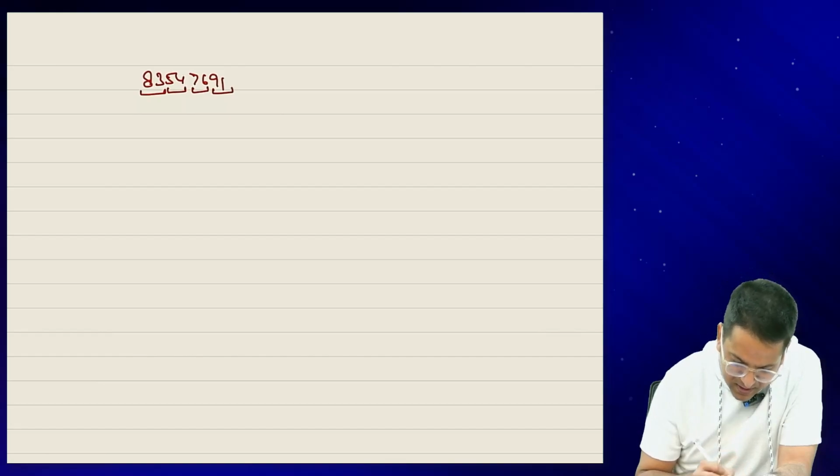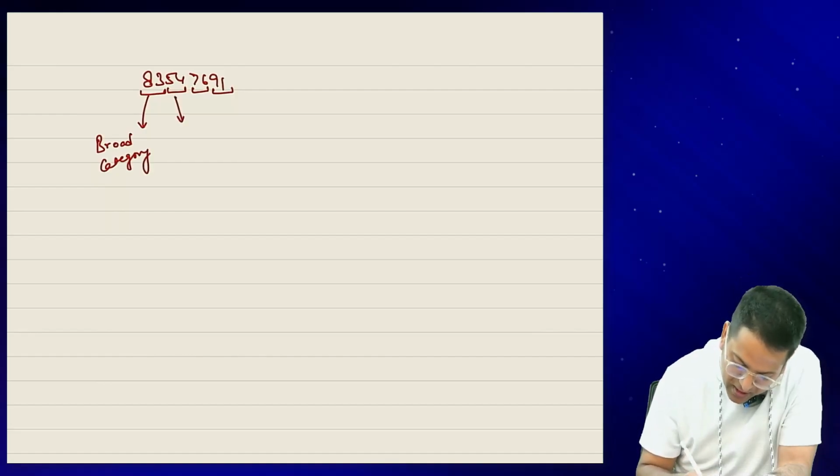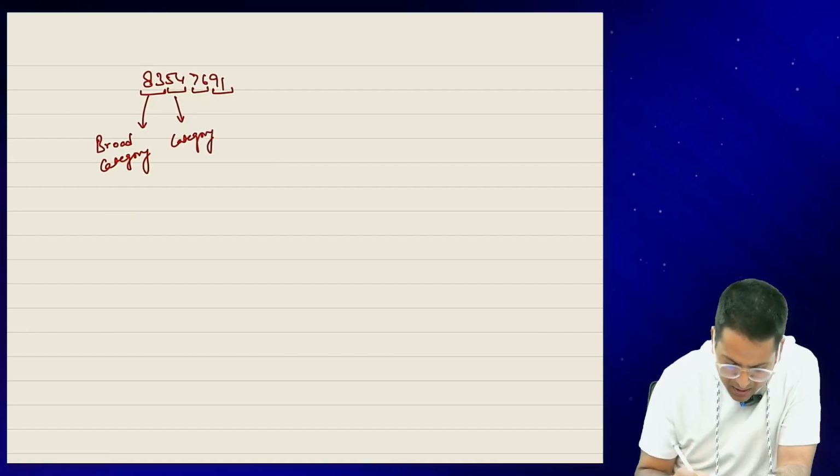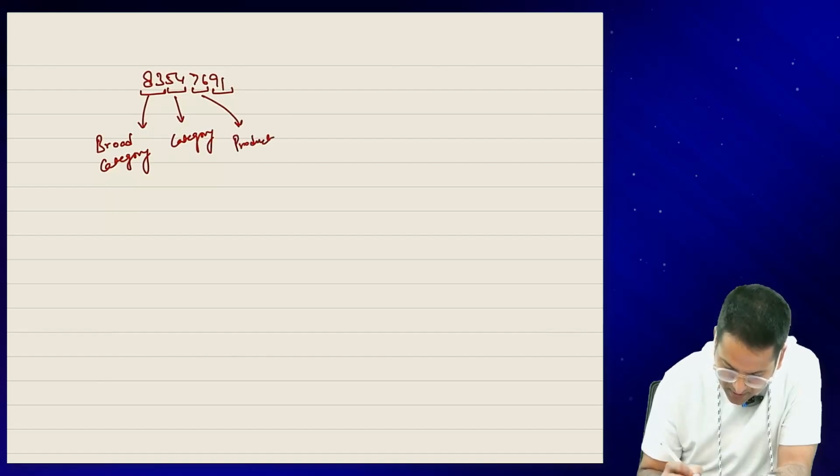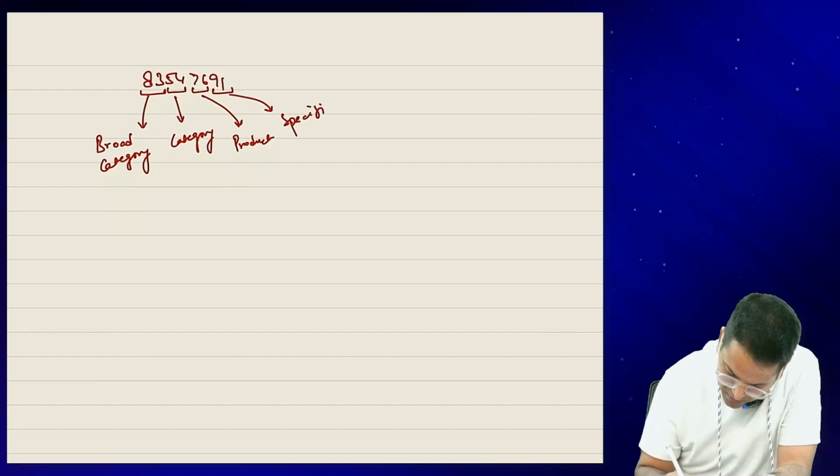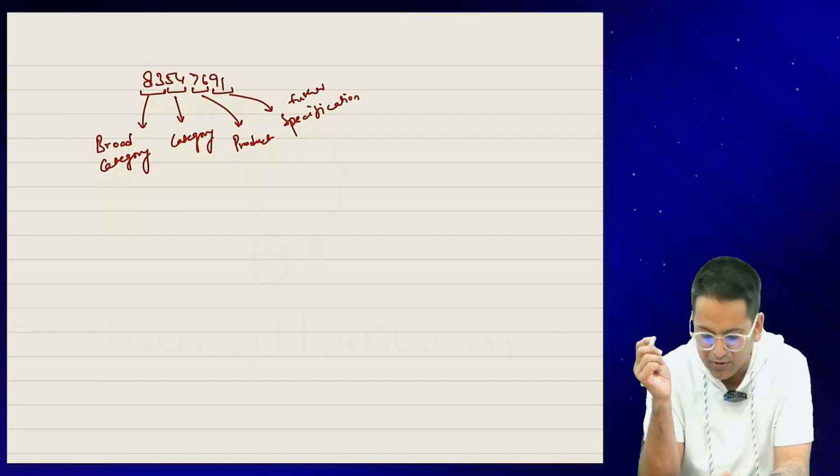Right, such as. So these first 2 digits represent the broad category. What is the broad category of this product? That's the code for the broad category, then this code is for the category. Okay. And after that, this includes the product. What is the product? Okay. This is for the specification. This is the specification of the product. This makes the whole product clear.